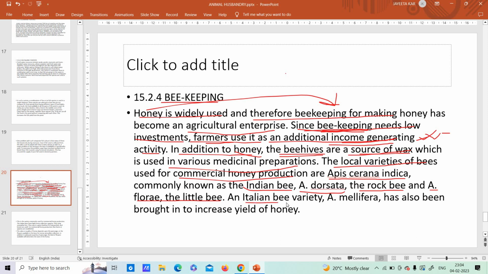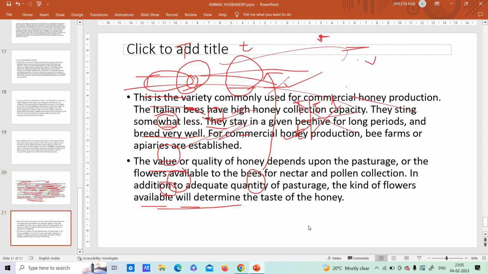Now there is another variety which is called the Italian bee variety, Apis mellifera. Again, remember the name. This is not an Indian bee, this is an Italian bee. So the Italian bee variety name is Apis mellifera. And why is it so important? Because it has increased yield of honey. That means this Apis mellifera, which is an Italian variety, produces more and more honey. That's why it is very important.